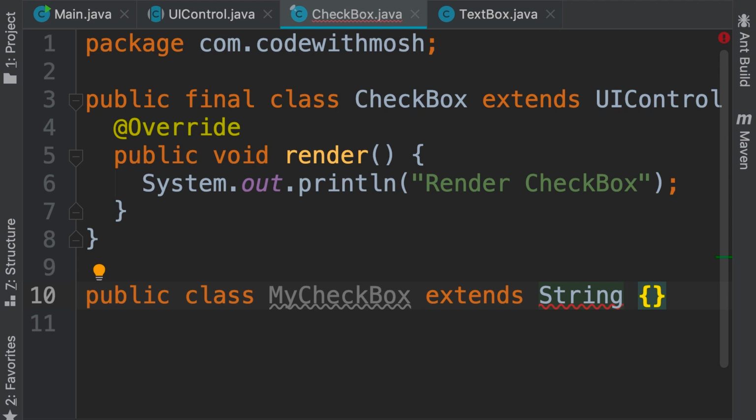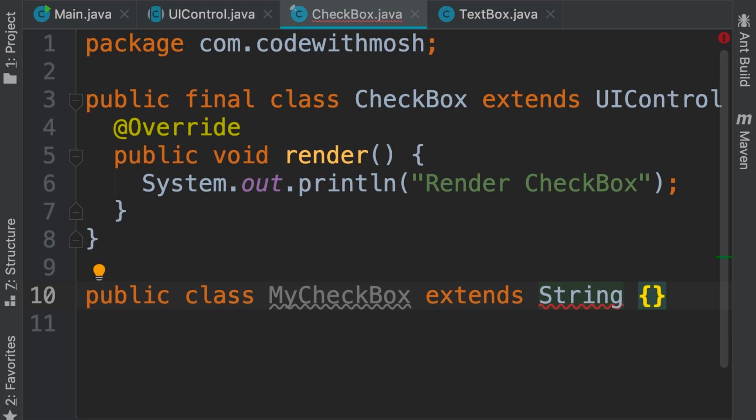Now you might be wondering why. Because strings in Java are immutable. So once we create and initialize a string, we cannot change its content. If we call any of its methods like to uppercase or to lowercase, we'll get a new string. So this is the assumption that is made in the implementation of this class.